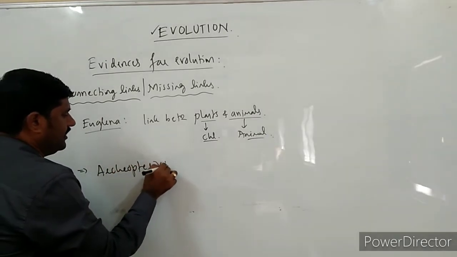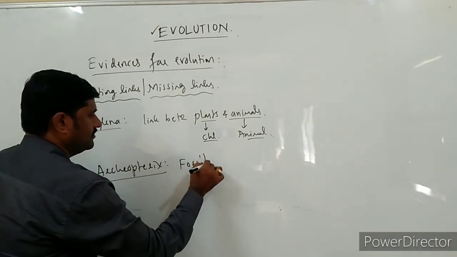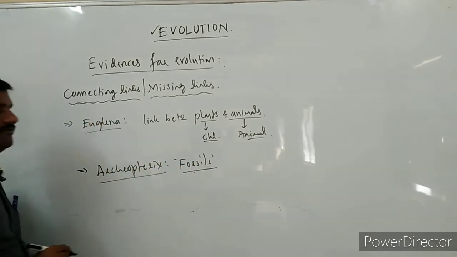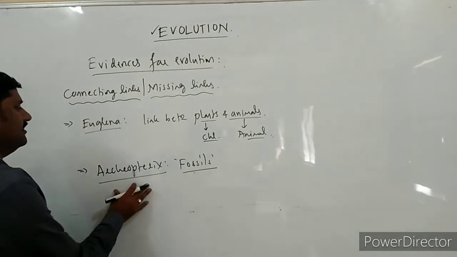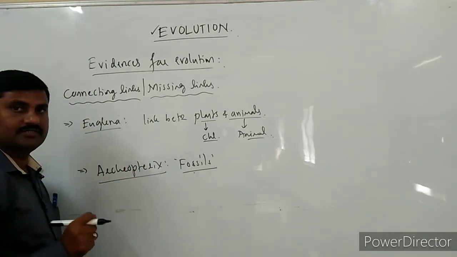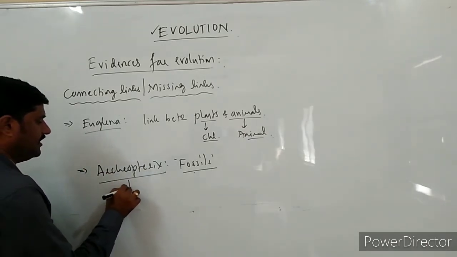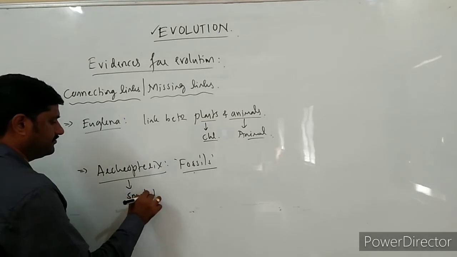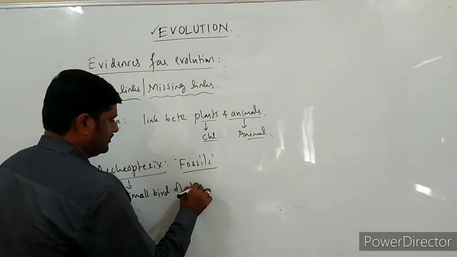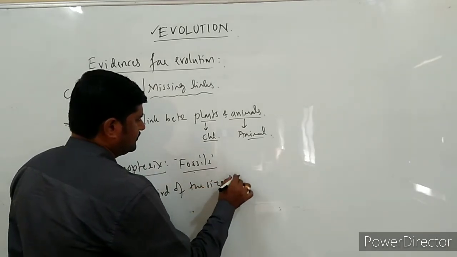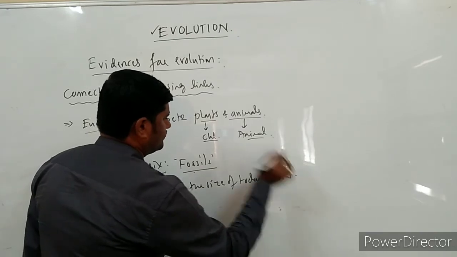The second one is Archaeopteryx. Archaeopteryx is a fossil. It was available to us in the form of a fossil, and it is a small bird of the size of today's crow.